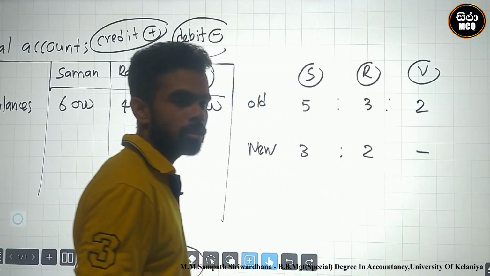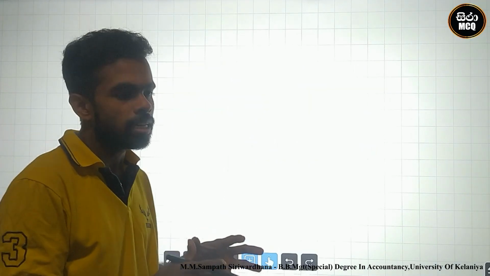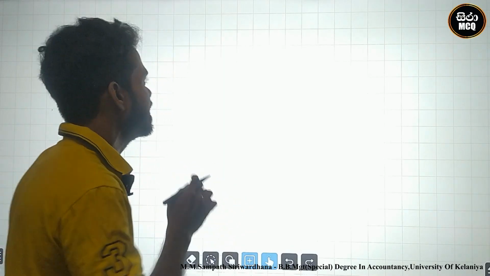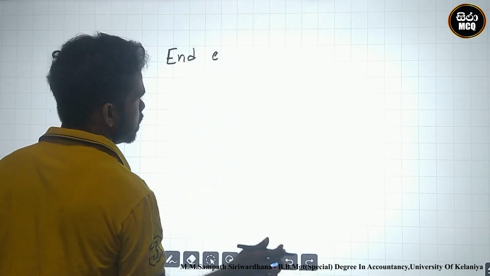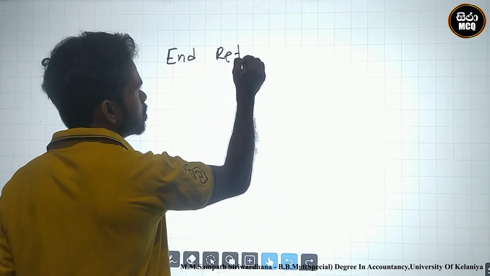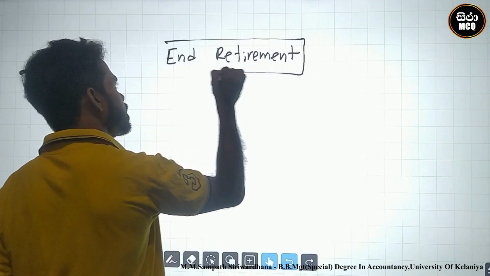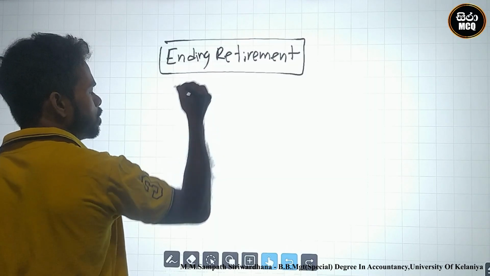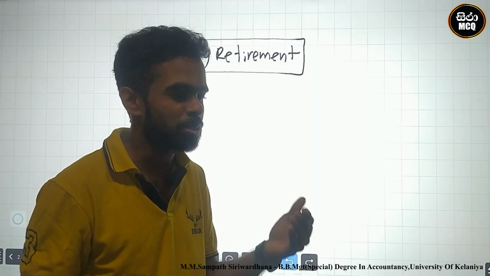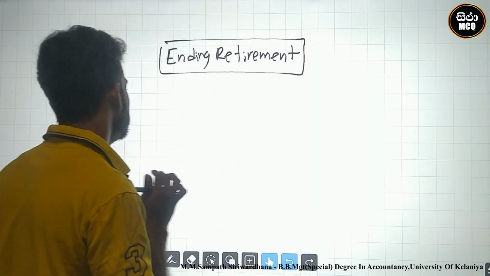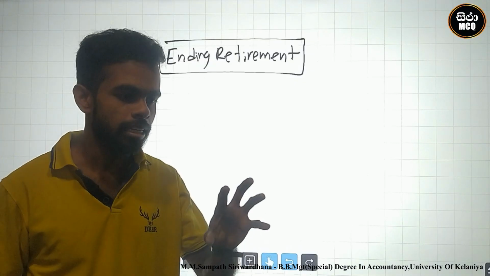This is the closing date of retirement, the ending retirement. What is the flow? What is the structure? Steps to retirement accounting. Firstly, this is the closing retirement.